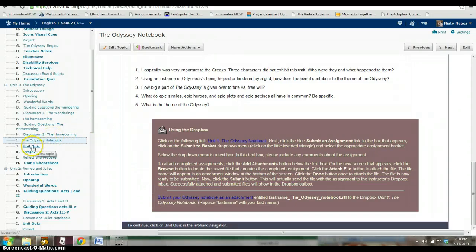After you take the unit quiz, which will not even be available to you until you receive my feedback on the notebook, you can look over the project options again, and then you don't have to do a project yet though. There's only one project and it's for the entire semester, not per unit. After you look over the semester project options again, then you will go to the Reflect and Prepare.